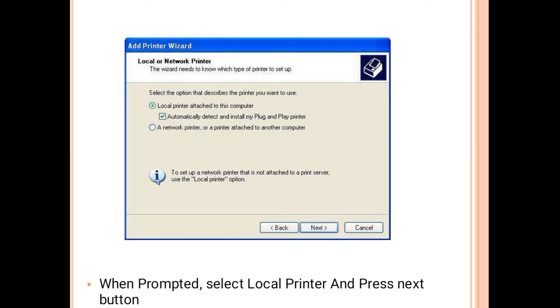Next, whenever you select the add printer button, you will see this type of pop-up box on your Windows screen. Here you see this type of add printer wizard.